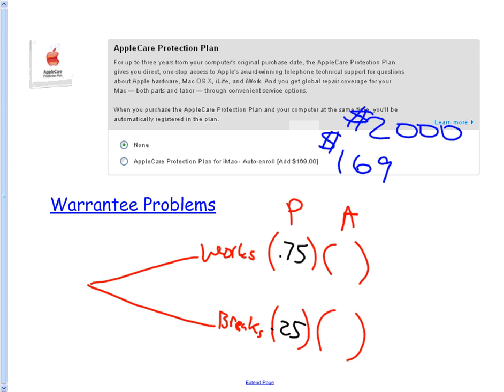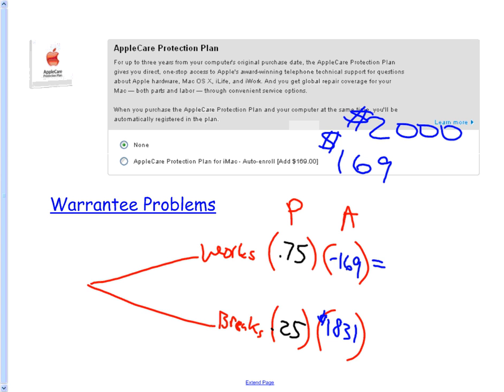Okay, in the interest of time, I'm going to do this one myself and show you. It's a 75% chance it works, 25% chance it breaks. The amount I get if it works, well, I don't really get anything. In fact, I lose $169 because I spent the money on a warranty that I didn't need. If it breaks, though, I'll be very happy because I'll gain the $2,000 minus the $169, which comes out to $1,831.